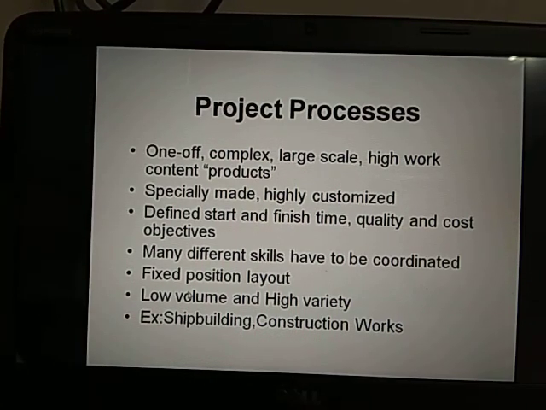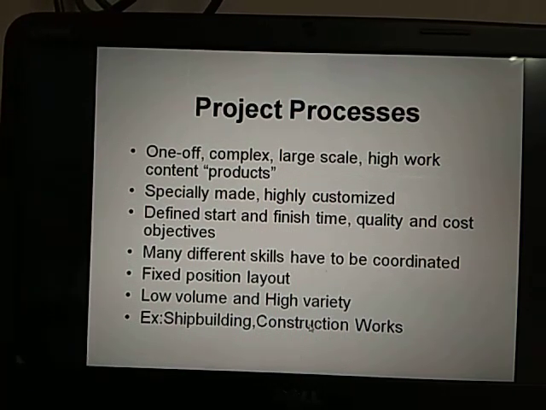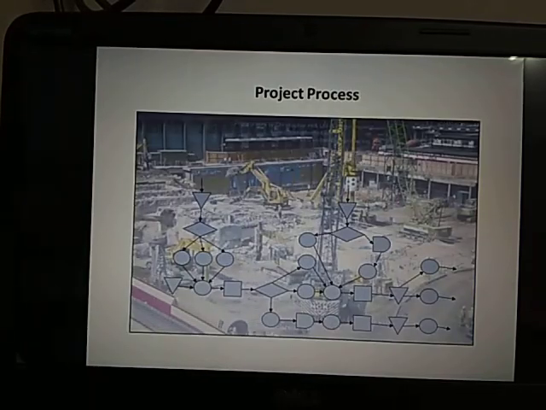Low volume. What do you mean by low volume here? One or two, that's all. In terms of hundreds, you cannot construct, isn't it? And high variety, you know very well. Every flyover is different, every building is different. So what are the examples? Shipbuilding, construction works, all this falls under project processes. This is the first process under physical product manufacturing processes.